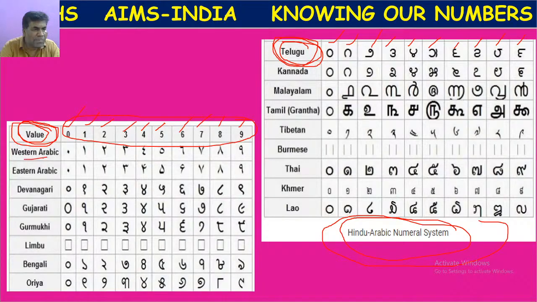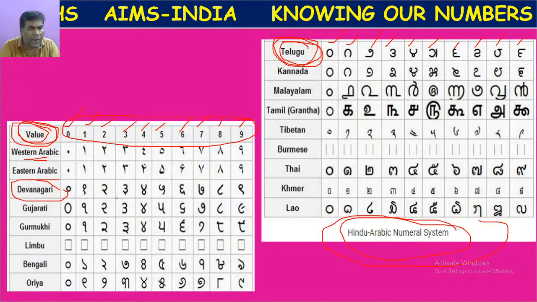Like that, we can express numbers in Western Arabic, Eastern Arabic, and Devanagari Lipi. In olden days, Devanagari Lipi is the oldest written script, like Sanskrit.